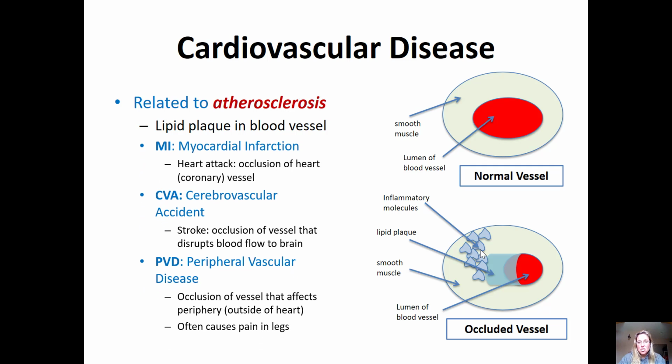Other things in this chapter that it talks about are cardiovascular disease. And there are 3 disorders that are linked to atherosclerosis. So atherosclerosis is when we have that plaque buildup on the walls of our vessel, and they cause it to be what we call occluded. So this plaque buildup causes that normal vessel, which looks like this picture in the top, to become occluded, and now you can see that the diameter of that vessel has become even smaller from that occlusion, allowing less blood flow to get to the area that it needs to get to.